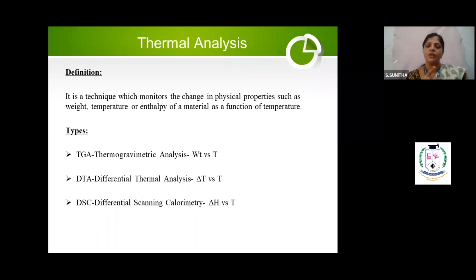You understand? Whenever there is a decrease in temperature, for an endothermic reaction like melting, freezing, etc., the sample will undergo a decrease in temperature. So you have to increase the sample temperature to reach 0. So my delta T will always be 0 between the sample and the reference. Either I will increase the heat flow or decrease the heat flow such that delta T is 0. That, when you plot against the sample temperature, then it is called differential scanning.